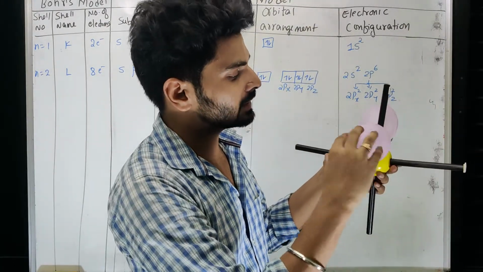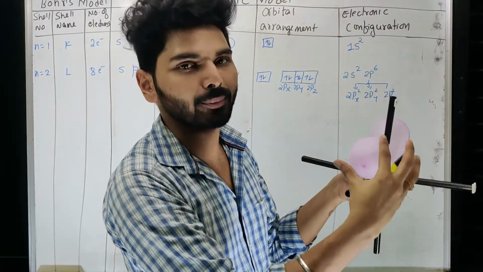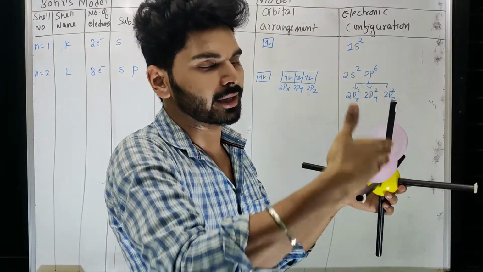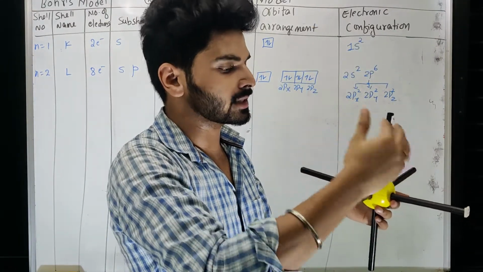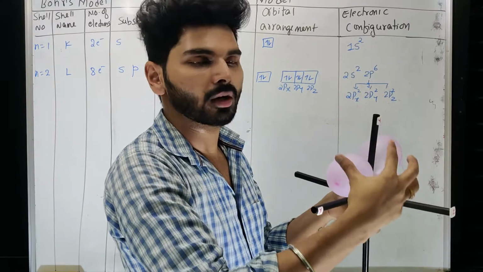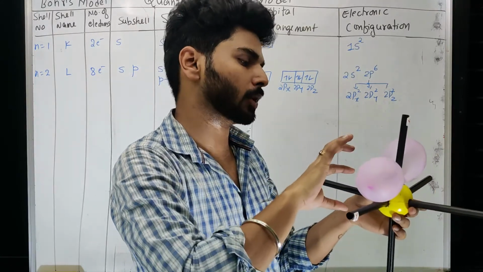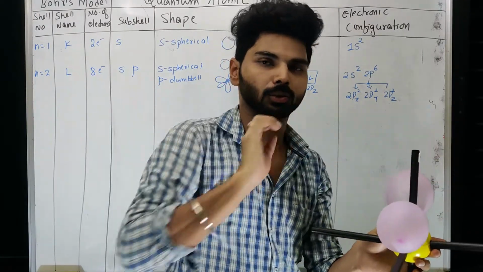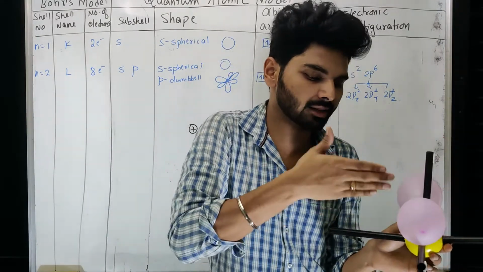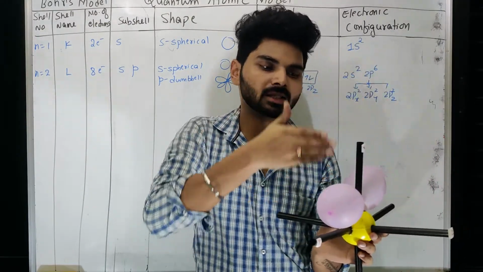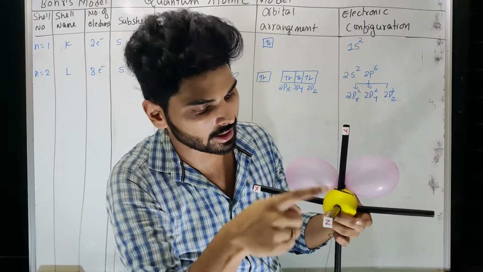Because of that you can see its presence is ball type here also, not a plain thing. Its presence is in this quadrant as well as this quadrant, here also and here also. Only its presence is not there in this particular axis, in the y and z.